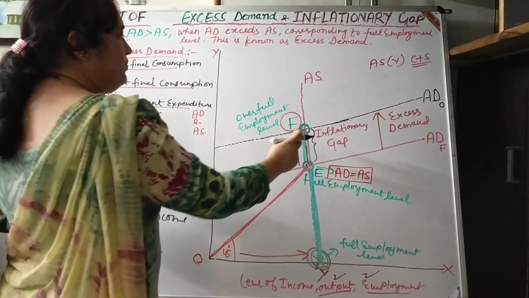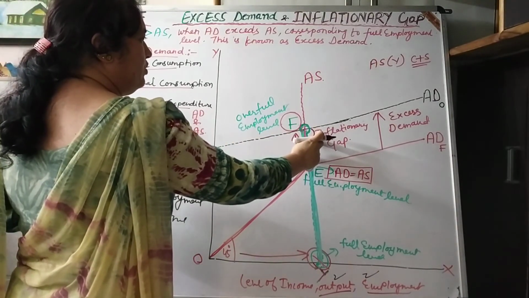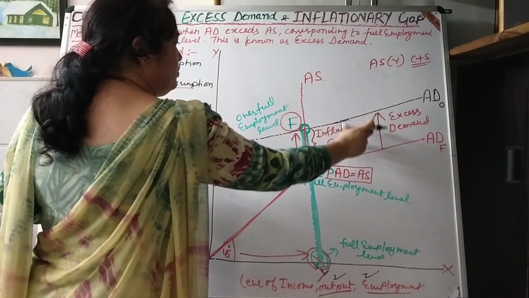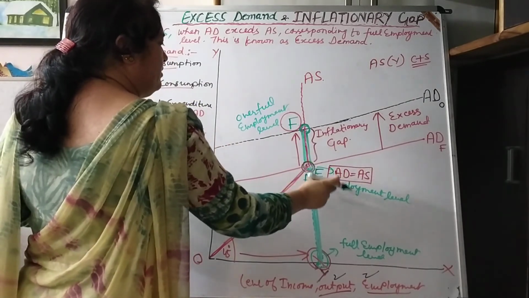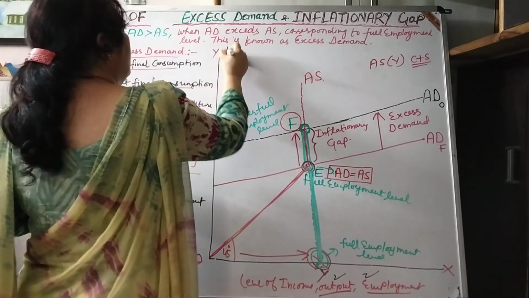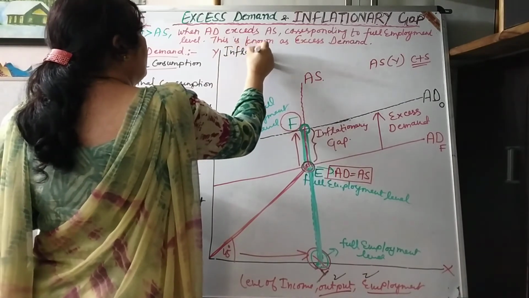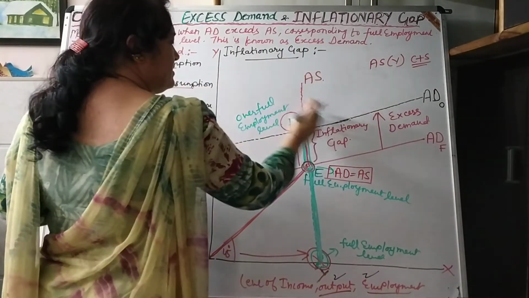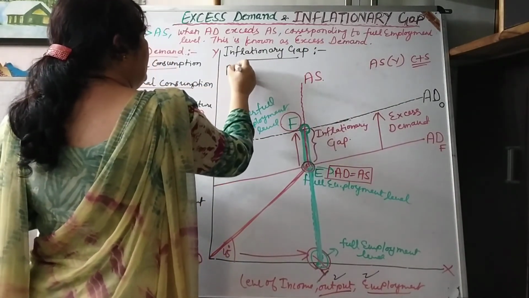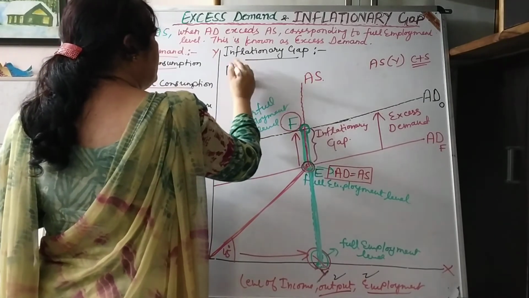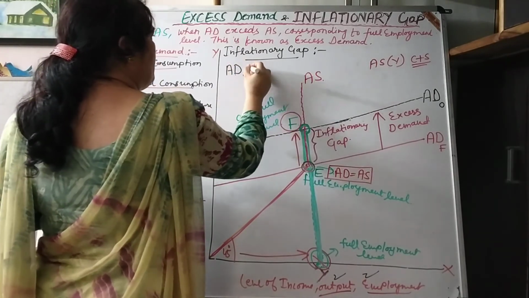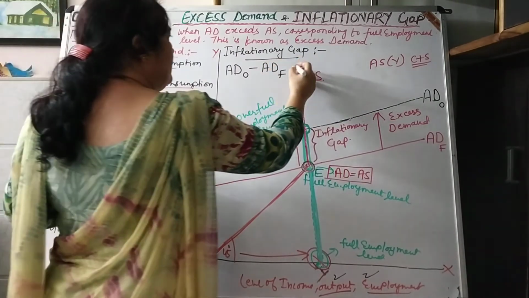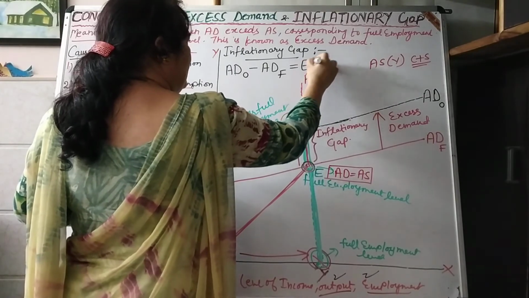And ultimately how we can remove this inflationary gap from the economy: when demand falls from ADO to ADF, then ultimately we will again be in a position of full employment in the economy. So inflationary gap can be found as AD over full employment level, which is the actual situation in the economy, minus ADF, aggregate demand at full employment level, and the difference between them is EF.